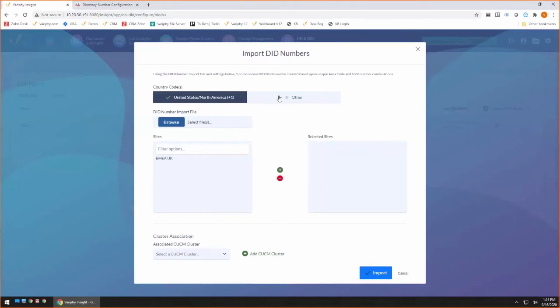You'll notice I had said in the beginning that the North American numbering plan versus non-North American numbering plan has to be different. I cannot put North America in the same spreadsheet that I'm putting an international one because some of those dialing patterns are very similar to North America. In other words, starting with a 1, and we cannot differentiate whether it was a call to New York or a DID in New York or a DID somewhere in Mongolia. And I use Mongolia because they actually have a leading one. But so I'm going to select other because I'm importing non-North American ones.